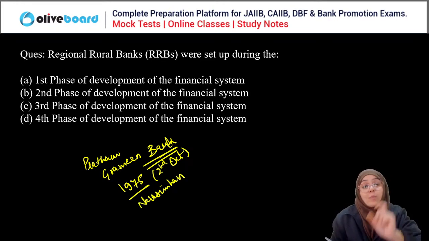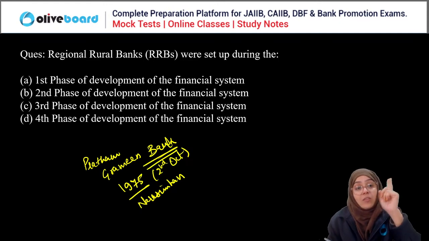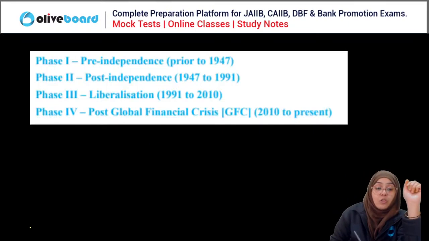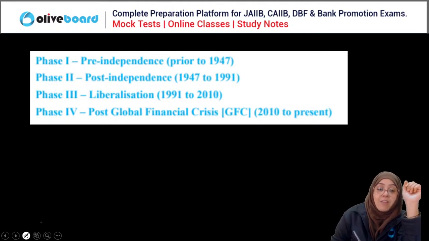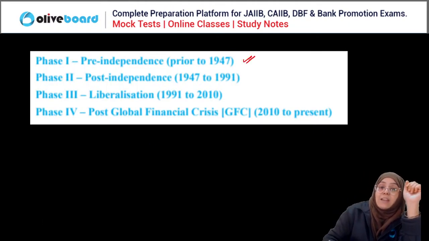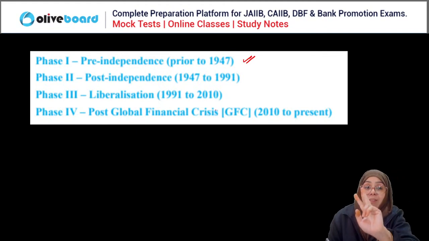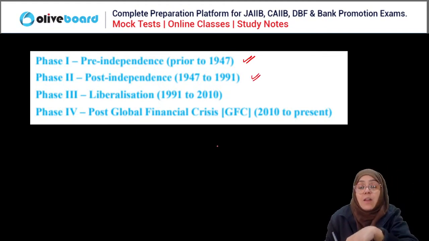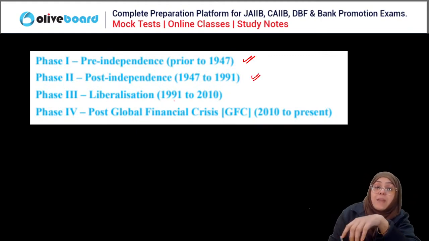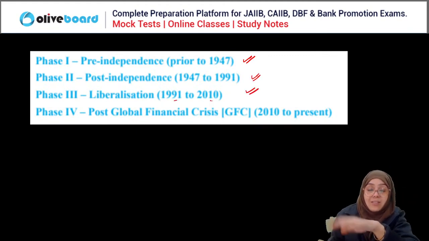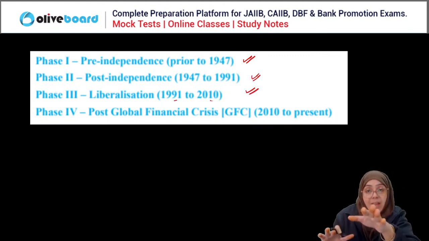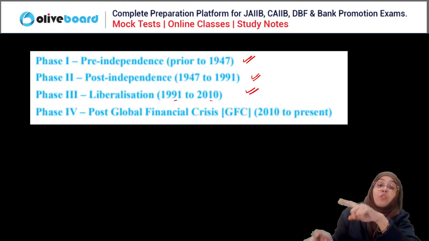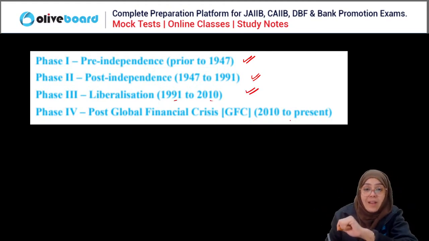Okay, now you must know the time period of the first, second, third, and fourth phase. The first phase of development is before 1947. Second phase, which is post independence, is 1947 to 1991. Third phase is from 1991 to 2010, that is post liberalization. And the fourth is the post global financial crisis phase, from 2010 to present.